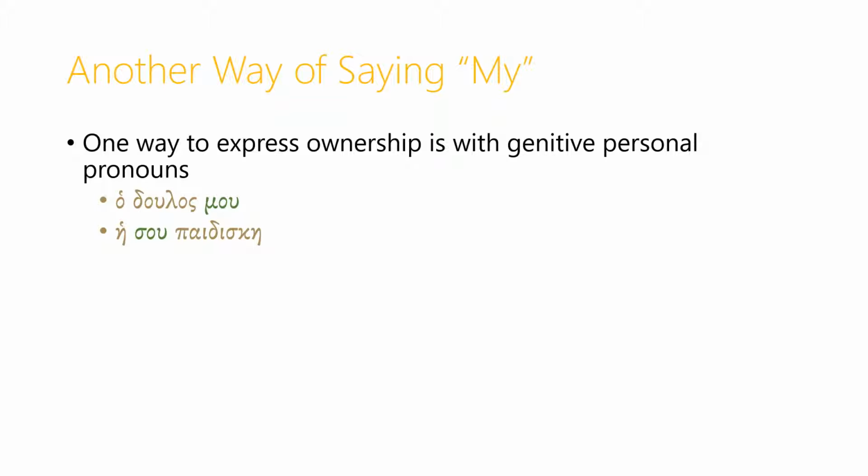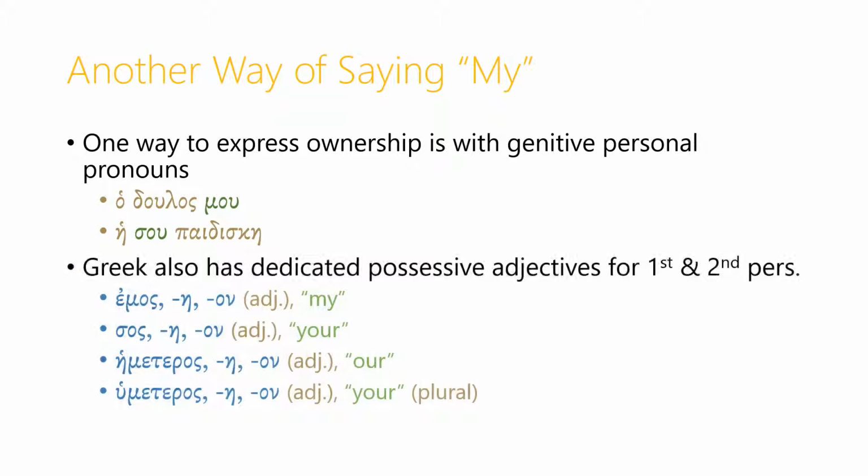There I'm using mou and sou, the genitive forms of ego and su, in order to say that the slave or the little girl is mine. But Greek also has dedicated possessive adjectives for the first and second person. So Greek has adjectives for saying my, your (singular), our, and your (plural).